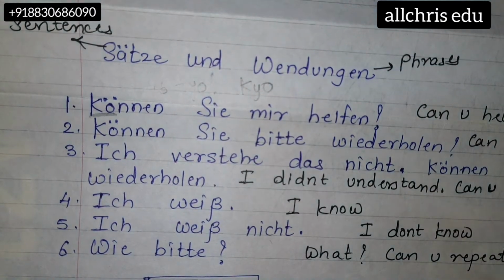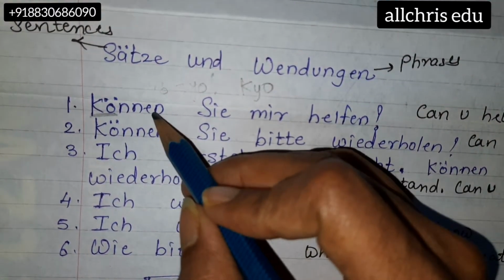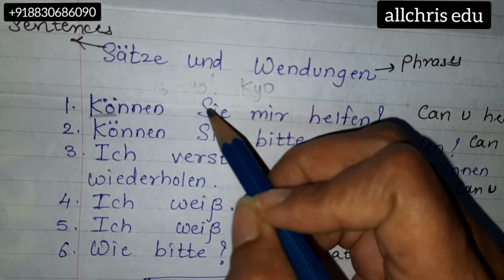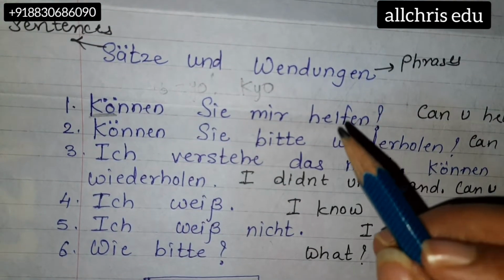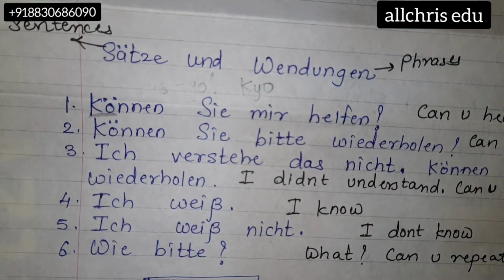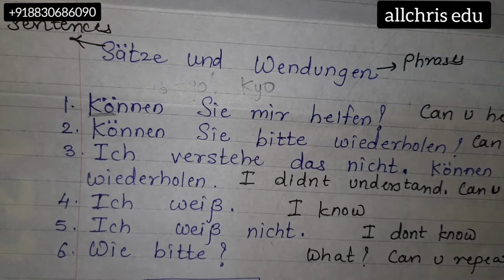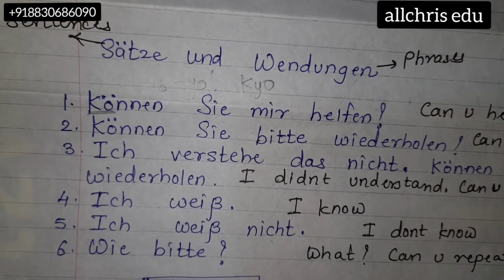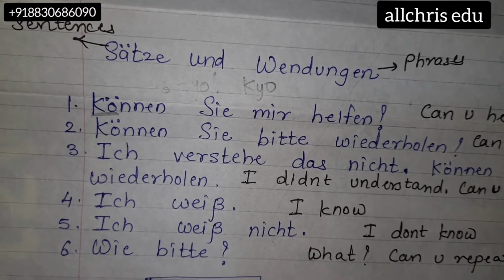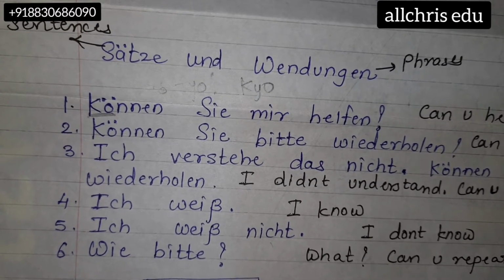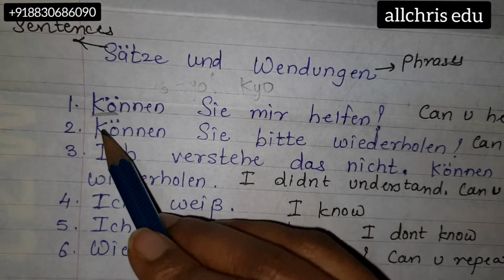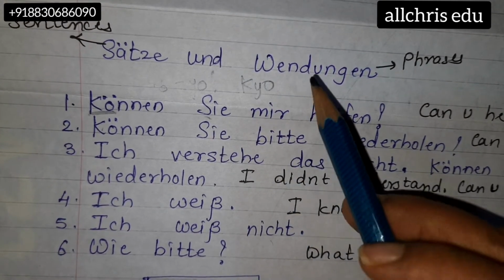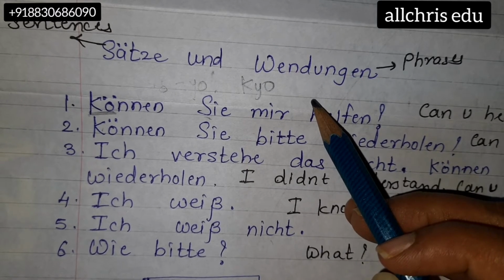Kyo. Können Sie mir helfen? Helfen means to help. Können Sie means can you. Can you help me is the meaning of the sentence.